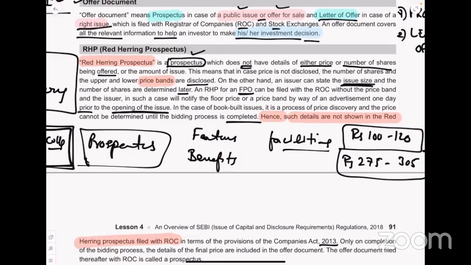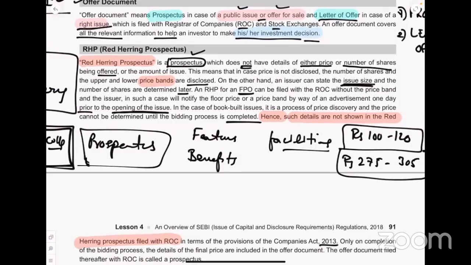So as per the 2013 Act, we don't have to give the price in the red herring prospectus. Only on completion of the bidding process, the details of the final price are included in the offer document. That is when we complete the bidding process. Suppose the range is 275 to 305. The bidding will happen and we finalize that the price is 295 based on the demand in the price discovery mechanism. So this rupees 295 in our example is the final price after completing the bidding process.